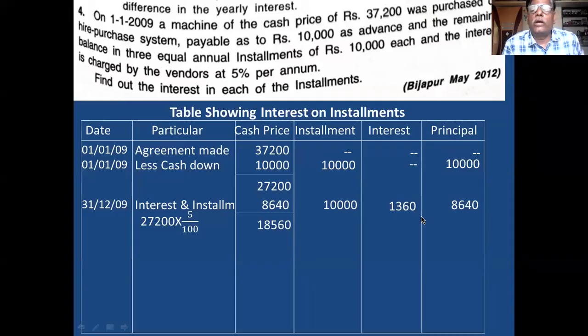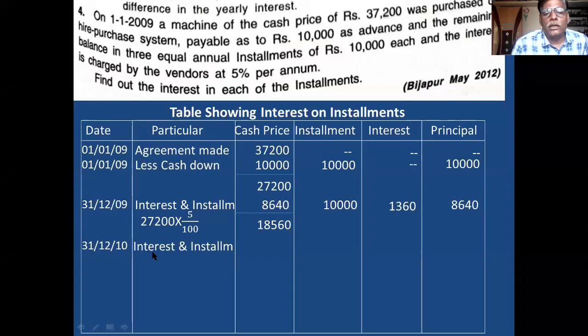This is the way of calculating interest. One installment completed. At the end of the second year, you pay the second installment. So the second installment date is 31st December 2010. Then again write interest and installment.